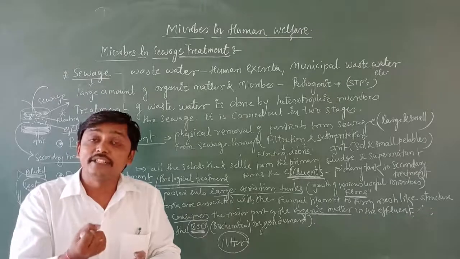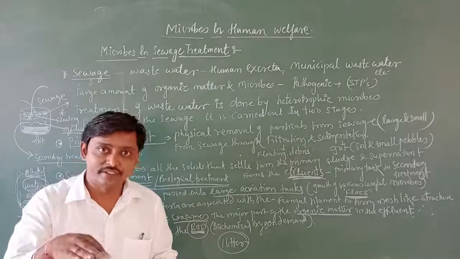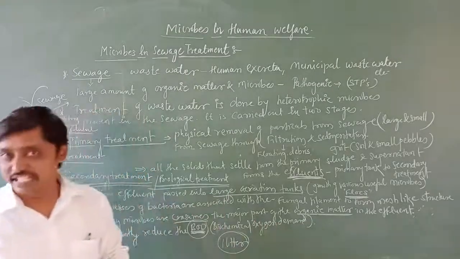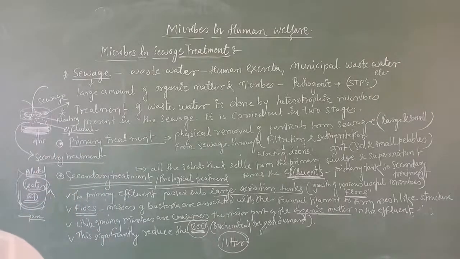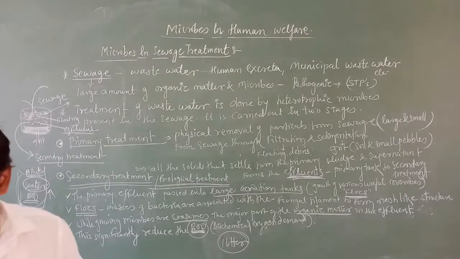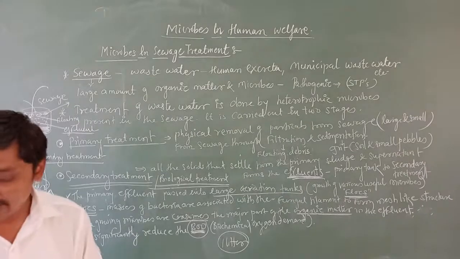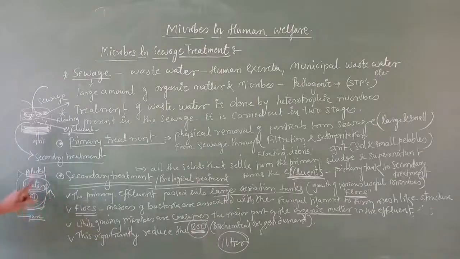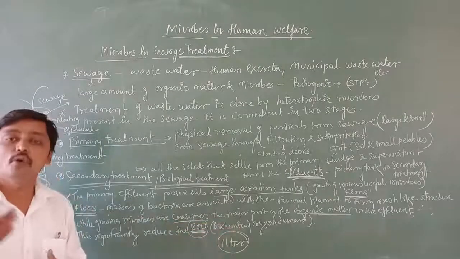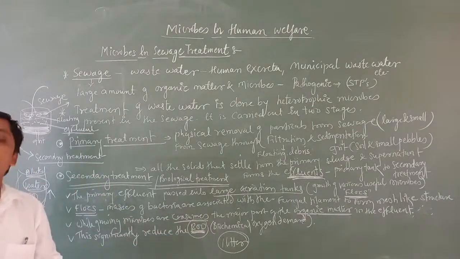So when there is more organic matter, the oxygen level is low. The less the organic matter, the higher the oxygen level. Understood? So this is what BOD is: BOD refers to the amount of oxygen that would be consumed by organic matter in 1 liter of water when oxidized by the bacteria. If the biological oxygen demand in a sewage is more, the water is more polluted. If it is less, the water is less polluted.